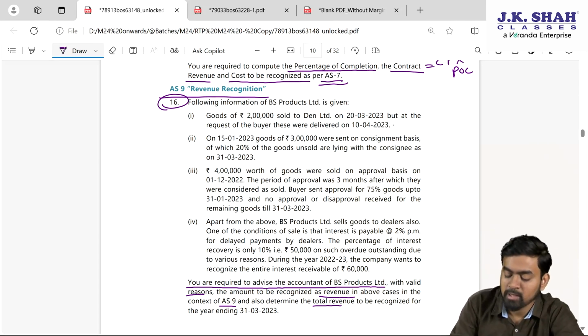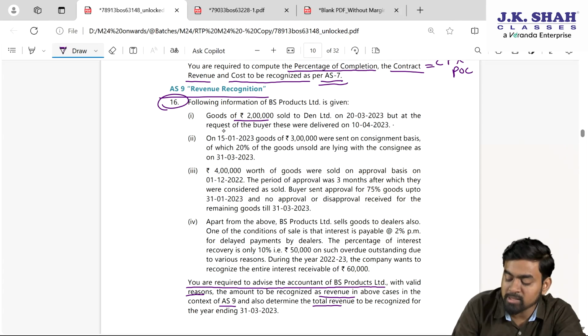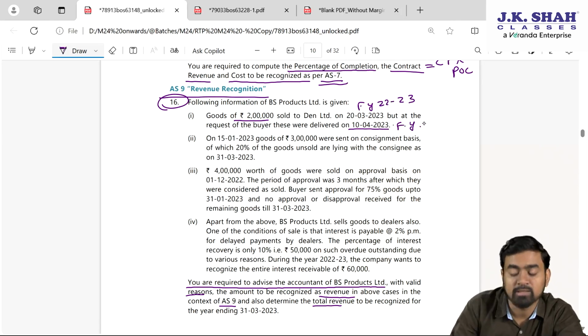Check your first one. Goods 2 lakh sold to DEN Limited on 20th March, but at the request of buyer, this were delivered on 10th of April. See, this is financial year 22-23 and this is next financial year, my dear students. This is financial year 23-24.